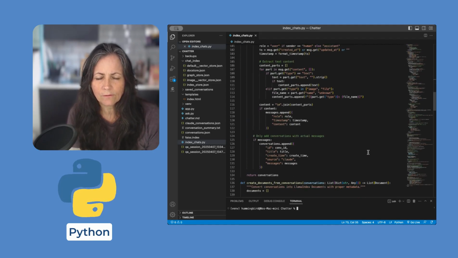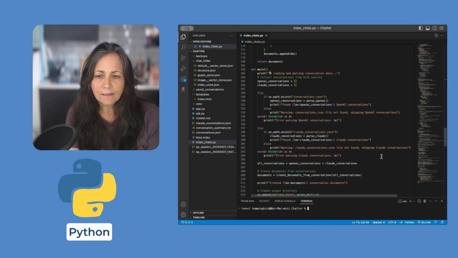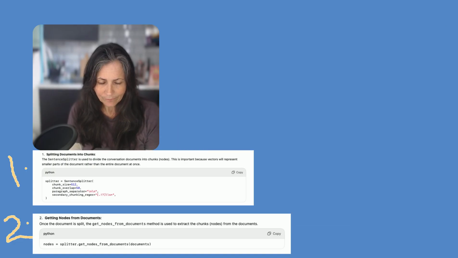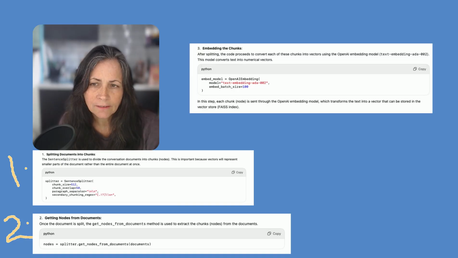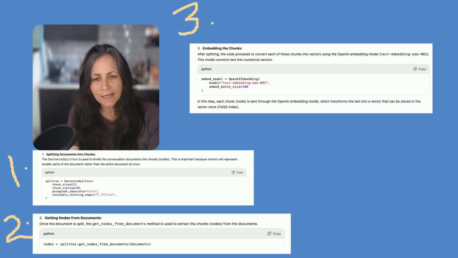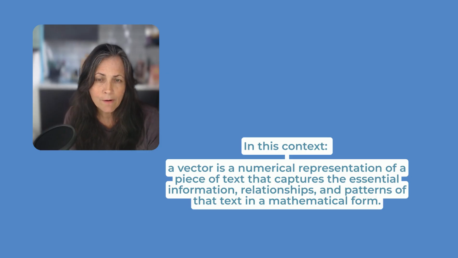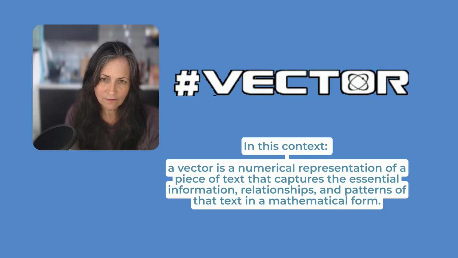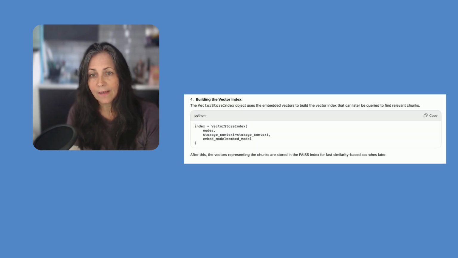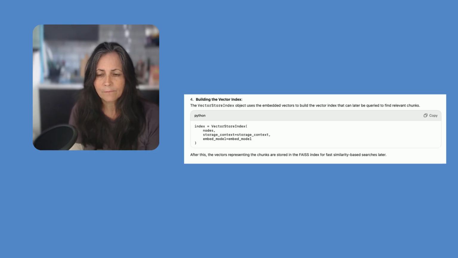So it runs a Python script, this index file, and it chunks out the conversations. And then you send these chunks to OpenAI's embedding API. And what that means is it's going to turn those chunks into vectors. So numerical representations of the words. Then it sends it back and it puts it into an index.